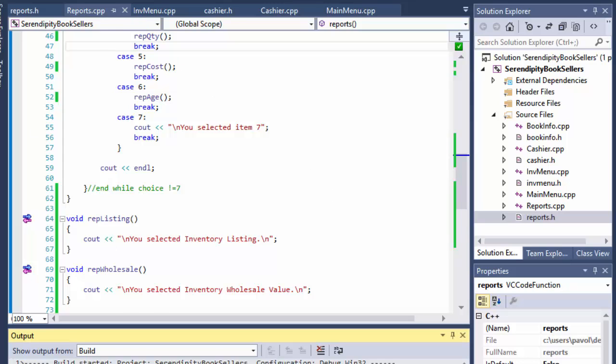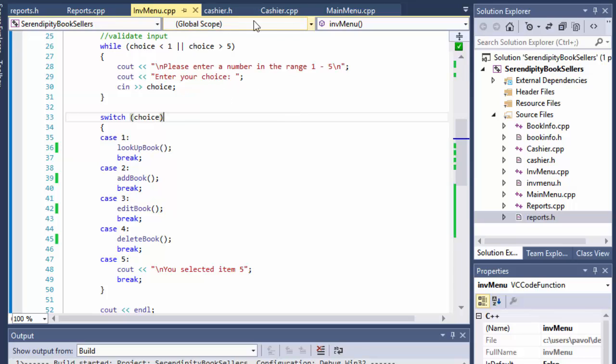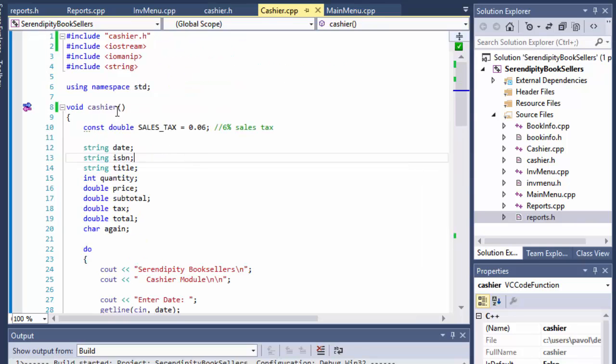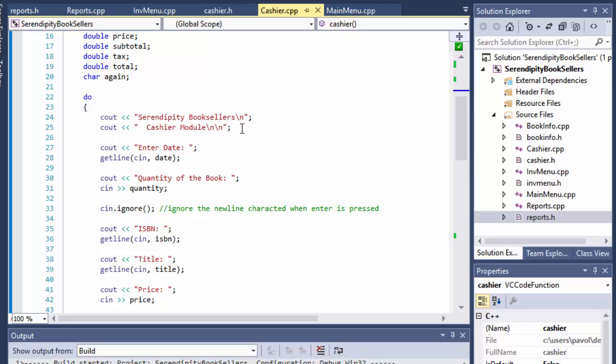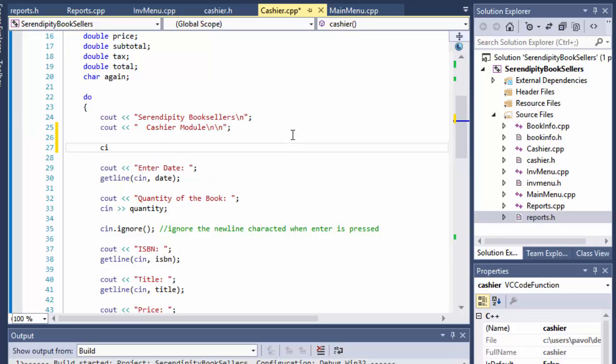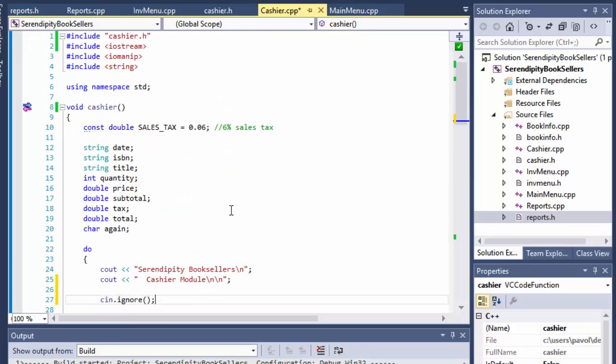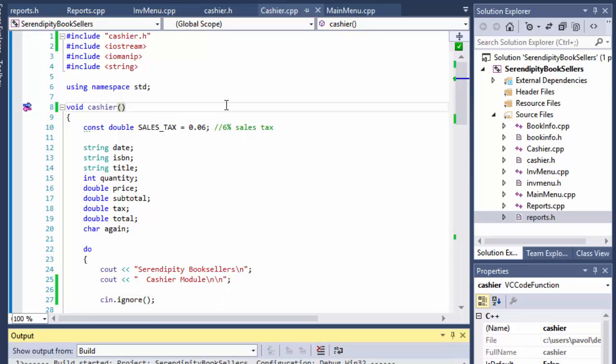Okay, so that should be all. But you know what, let's fix that in the cashier module so it actually doesn't skip the date and all that. I'm going to simply add the cin.ignore commands after the cashier module displays, so I will ignore the enter being pressed when calling this module. So I have my date, I have my quantity that already ignores, so that should do the trick. Let me see.